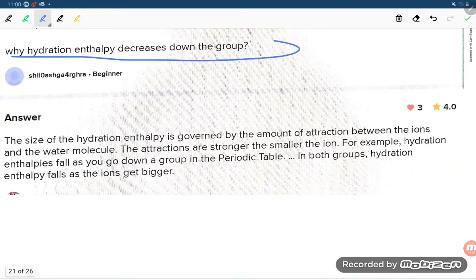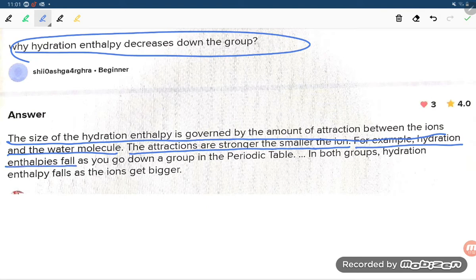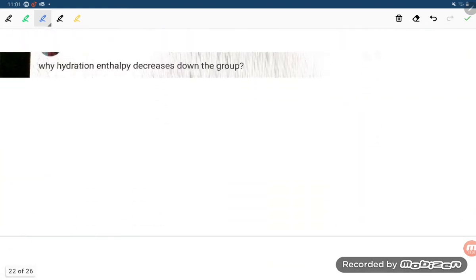Why does hydration enthalpy decrease down the group? The same answers keep coming again and again in questions, student, because size increases. The hydration enthalpy is governed by the amount of attraction between the ions and water molecules. The attraction is stronger for the smaller ion. For example, hydration enthalpy falls as you go down the periodic table. In both groups, hydration enthalpy falls as the ions get larger. So the more the size, the lesser the hydration enthalpy.